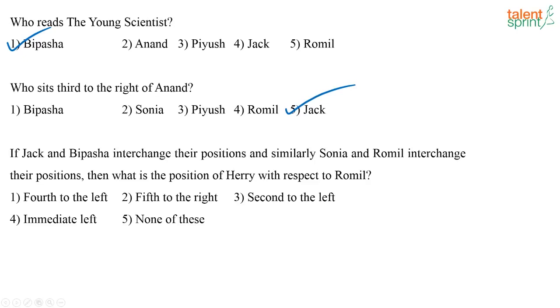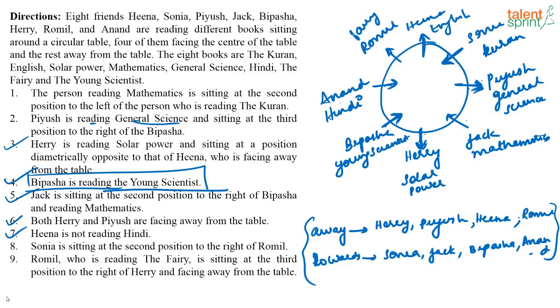Option 5. If Jack and Bipasha interchange their position and similarly Sonia and Romil interchange their position. Okay, Jack and Bipasha, Sonia and Romil. So how will it be? Jack and Bipasha, so this will become Jack, Bipasha, and this Sonia and Romil. So this is Sonia and this is Romil.